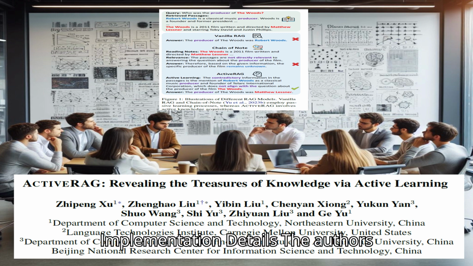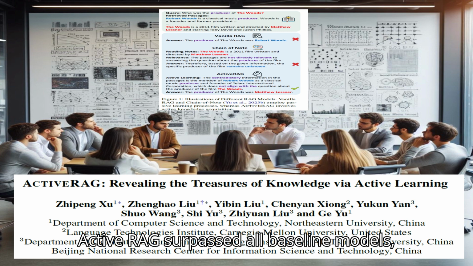Implementation details. The authors accessed GPT models via the OpenAI API to evaluate the performance of the ACTIVERAG. They employed GPT 3.5 Turbo's 1106 as the foundation model for inference and set the temperature at 0.2 during the generation. They used T5FANCE to retrieve top K relevant documents from Kilt Wikipedia for each question. Overall performance. The authors compared the performance of ACTIVERAG with all baseline models across all datasets. They found that ACTIVERAG surpassed all baseline models, achieving a 5% improvement.